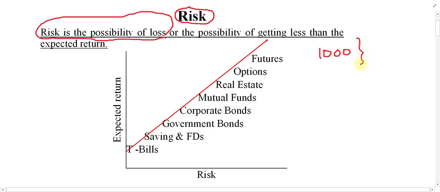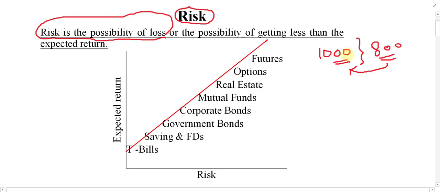If due to any reason, any factor, any problem, it is possible to have profit less than 1,000, it is also possible due to several reasons to have a profit of 800 but not 1,000. So the possibility of getting less than expected return, 800 is definitely less than 1,000.